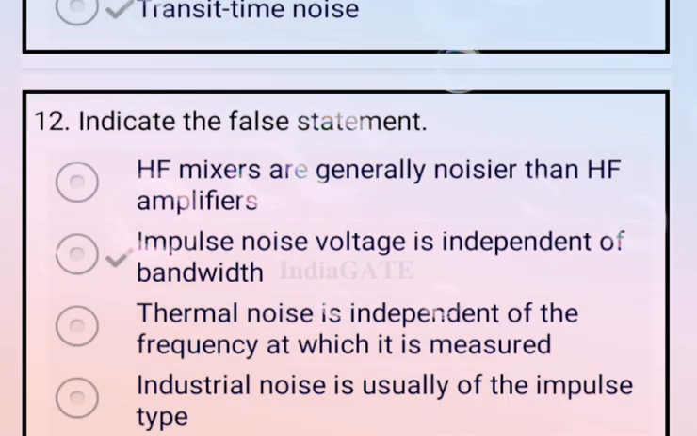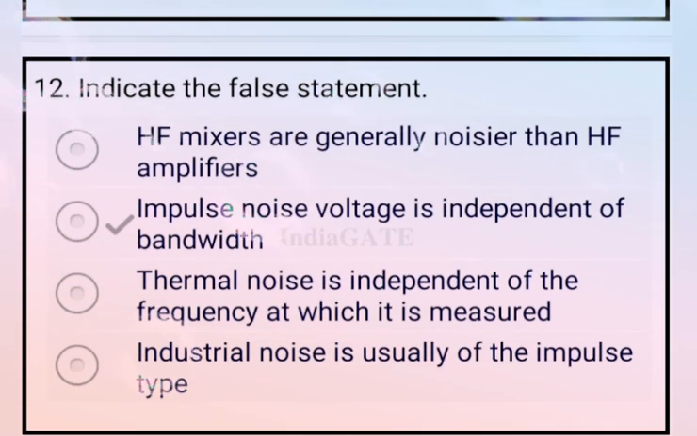Now next question. Indicate the false statement. There are four options. Option A, HF mixers are generally noisier than HF amplifiers. Option B, impulse noise voltage is independent of the bandwidth. Option C, thermal noise is independent of the frequency at which it is measured. And option D, industrial noise is usually of the impulse type. The correct answer for this question is option B, that is impulse noise voltage is independent of the bandwidth. Now come to the next question.